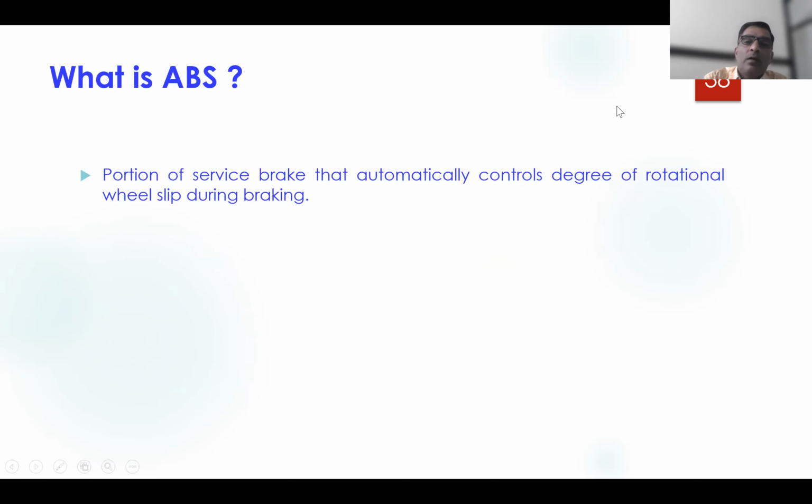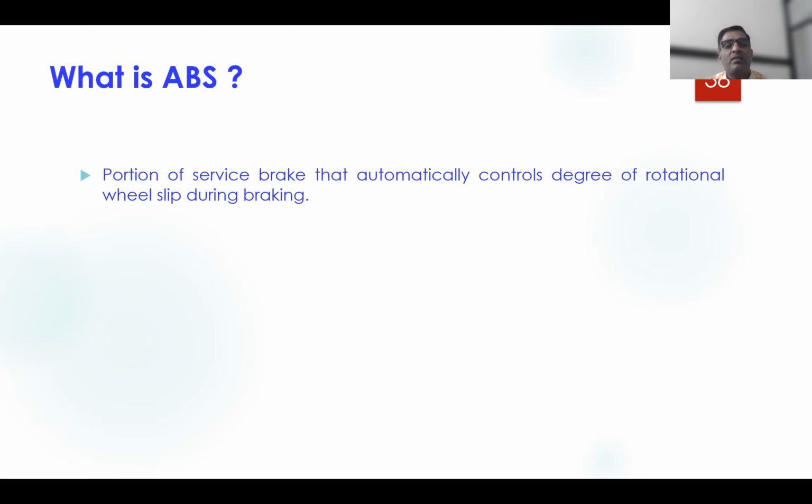Now let us see what ABS is. Generally it is a mechanism, and for that a control unit is provided in some portion of the vehicle. It is a portion of the service brake, meaning the brake which is required to stop and control the vehicle during its motion on the road.